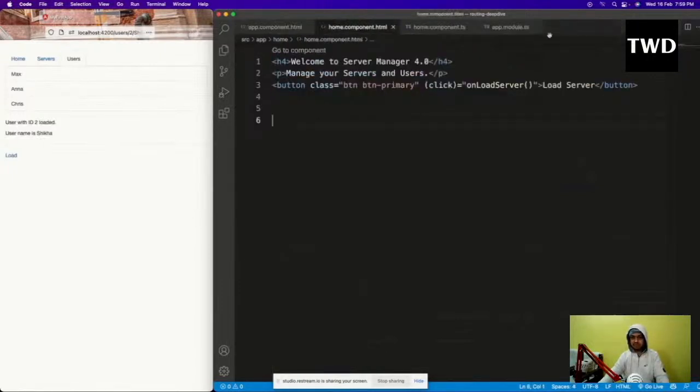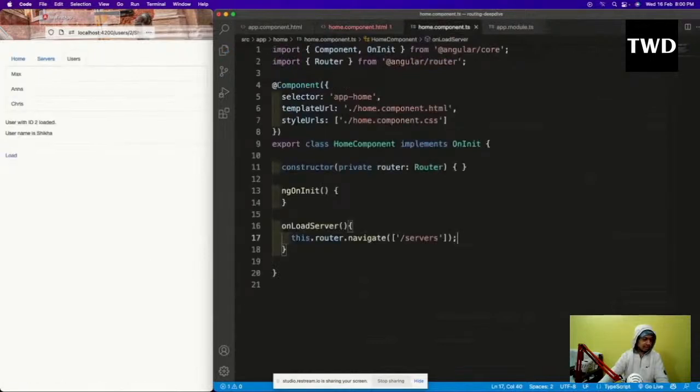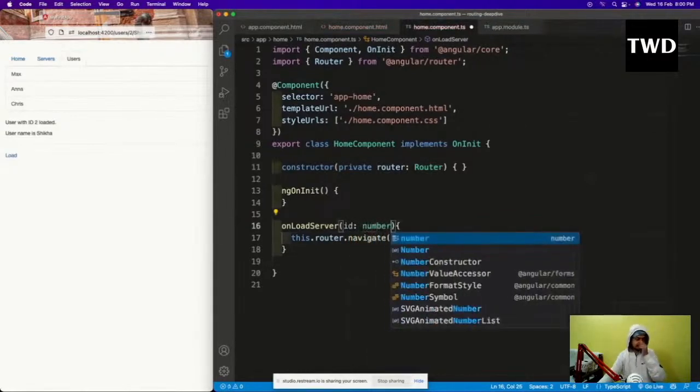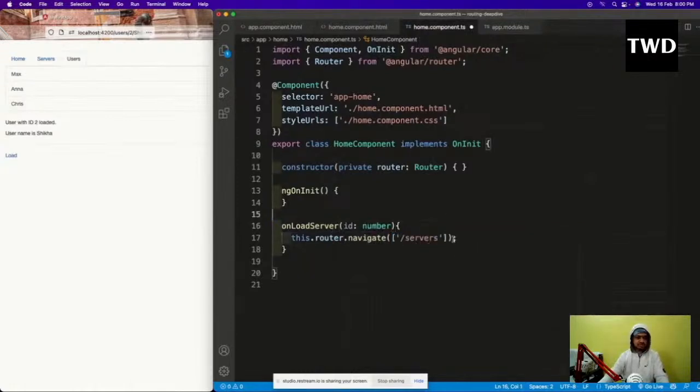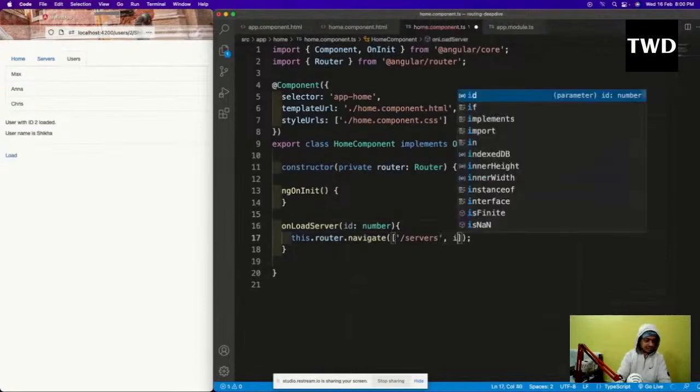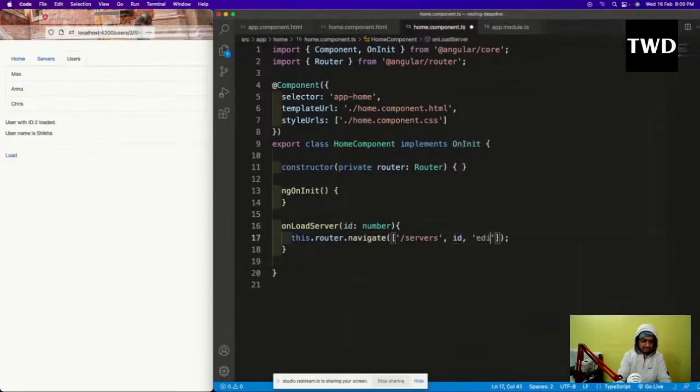I think I don't need this thing. In the home component, instead of this button, I will have this click on server loaded, one server load one. It is giving me an error because I have not changed the ts file. So I will save it and come to the ts file, and now the ts file will have something like this: id and number. So again, TypeScript thing. Instead of this servers, what I'm going to do is comma id comma edit.